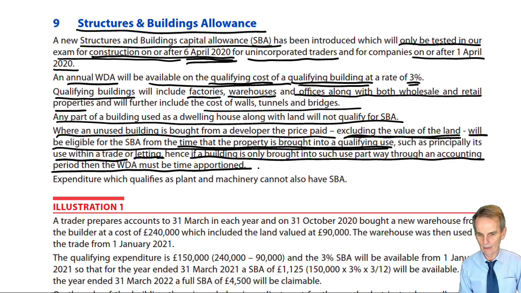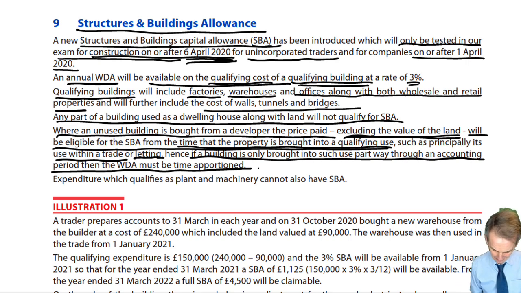For example, a writing down allowance. The only issue that impacted on the amount of writing down allowance that was available, and it was equally true for AIA, but in terms of WDA, was purely the length of the accounting period itself. If that was other than 12 months, then you would time apportion. But when you bought that item of plant and machinery, within a 12-month, within a 6-month, within a 15-month period, it didn't matter. What dictated the level of WDA was the length of the period itself. Not so here with SBA.